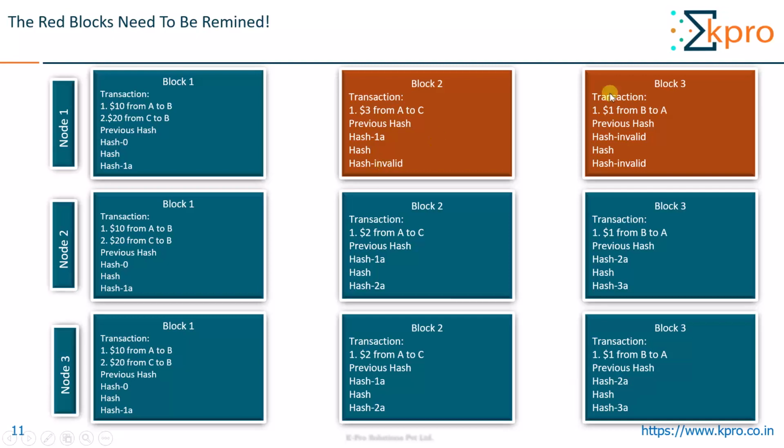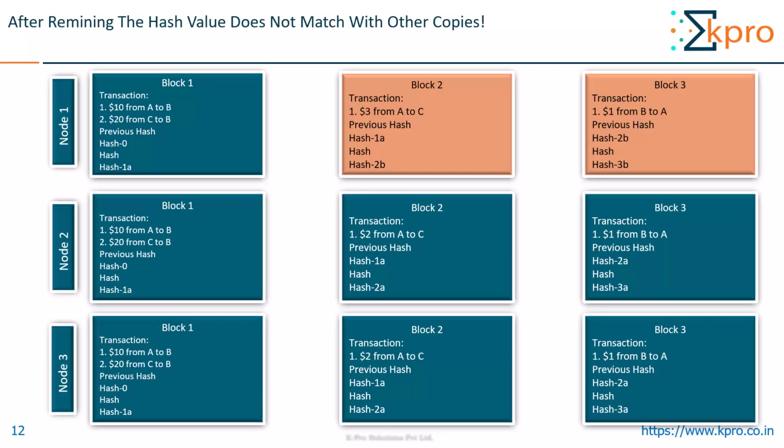Hence the chain breaks because the previous hash, this one and this one, did not match. So now, these blocks starting from this block to the last block need to be rehashed again by the attacker. Next, for example, the attacker succeeds in rehashing all the blocks starting from the tampered one